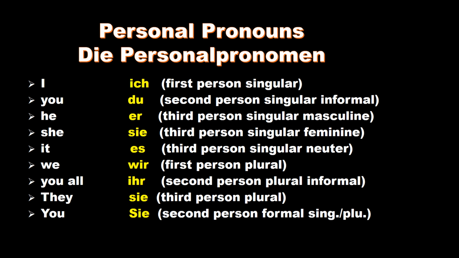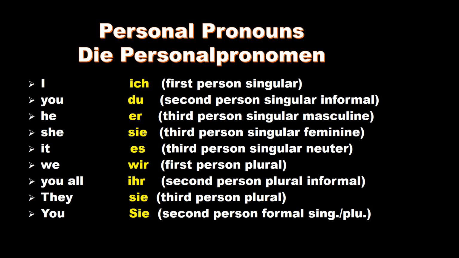You, Sie, that is formal situation. You can see here S is capital. In all cases, whenever there is a formal situation, you have to use this Sie, for formal you. That is second person, formal, singular as well as plural.